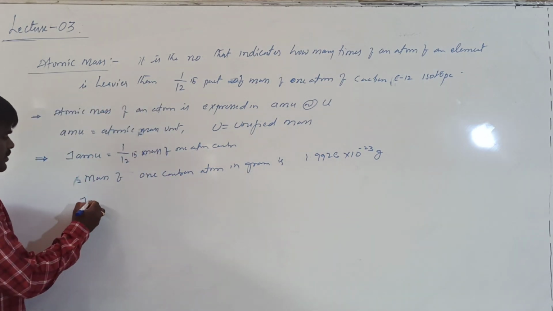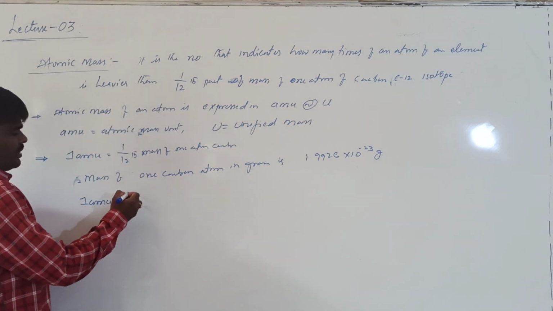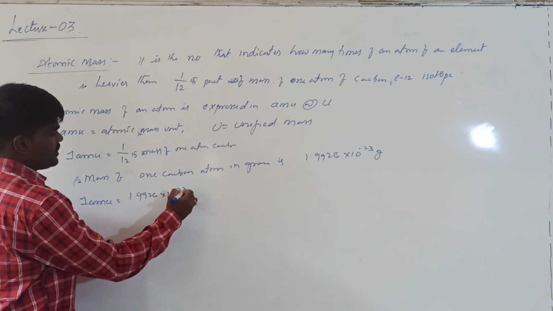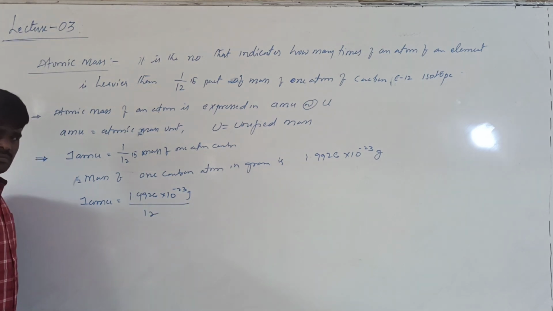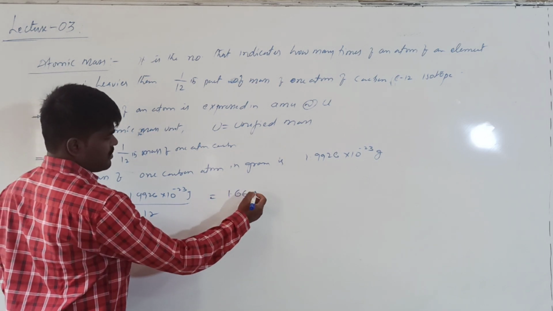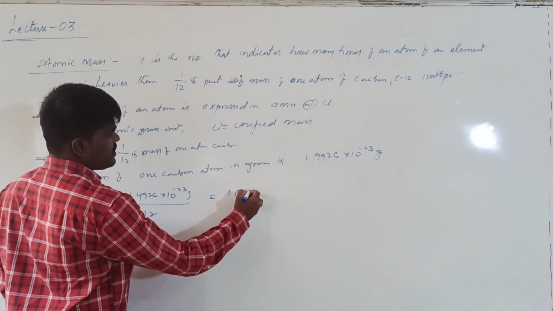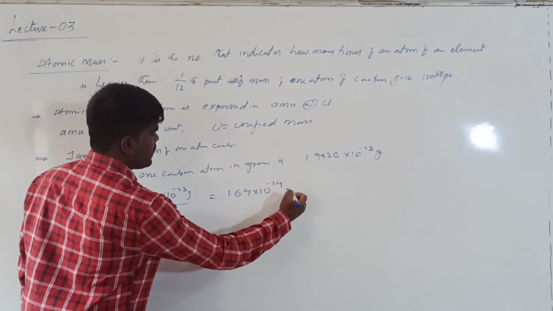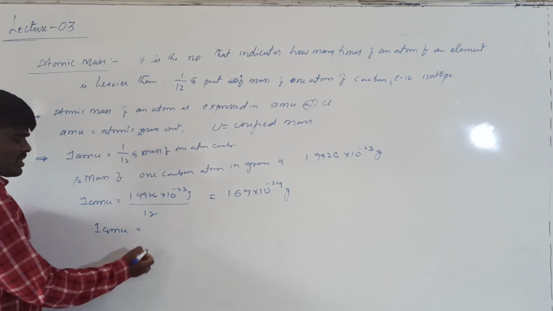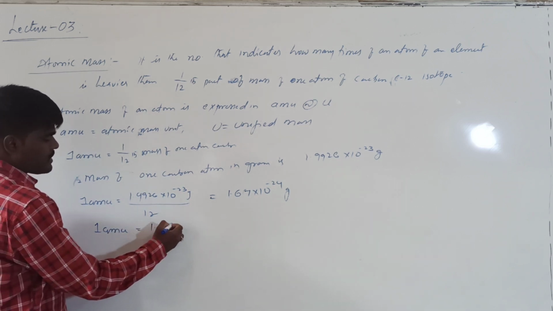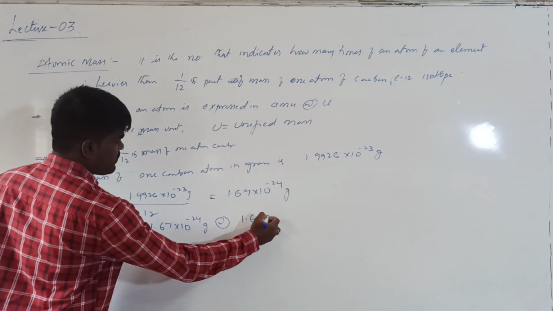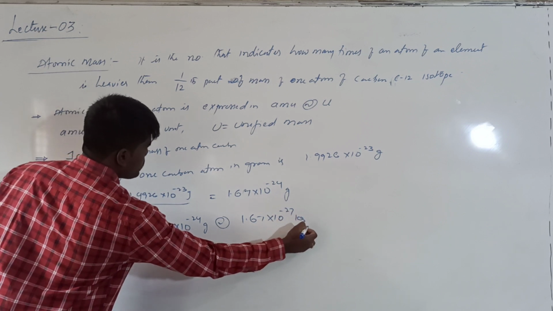From this we can find out the AMU. It is 1.9926 into 10 power minus 23 grams upon 12, which comes to be equal to 1.67 into 10 power minus 24 grams. One AMU, or one unified mass, is always equal to 1.67 into 10 power minus 24 grams, or we can also say 1.67 into 10 power minus 27 kg.